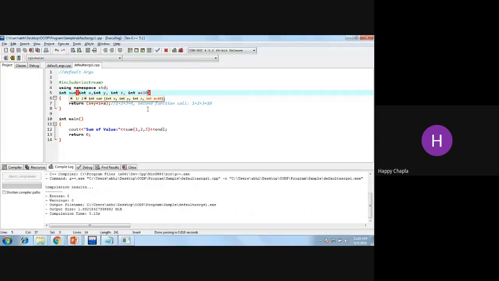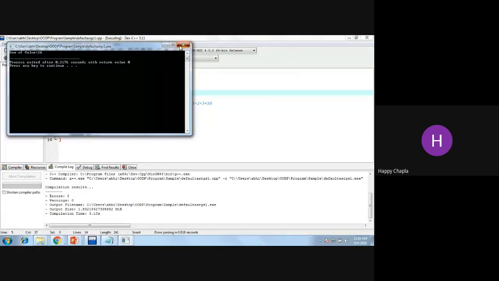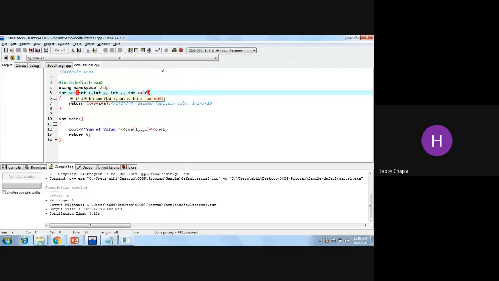Okay, so that's why we can say that at the time of the calling process, it will replace from left to right. And over here, if it misses some value for a, at that time it cannot find the value.